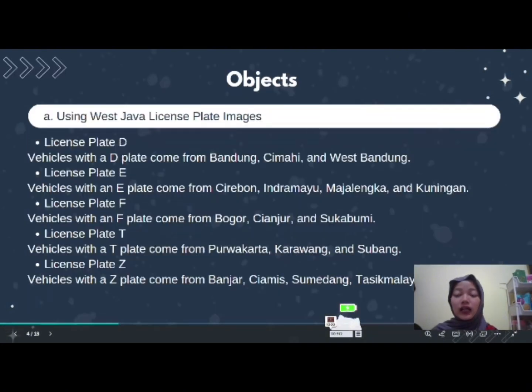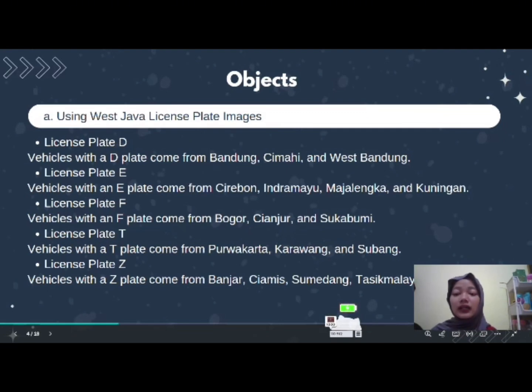Next, the West Java license plate images. License plate D, vehicles with a D plate come from Bandung, Cimahi, and West Bandung. License plate E, vehicles with an E plate come from Cirebon, Indramayu, Majalengka, and Kuningan.